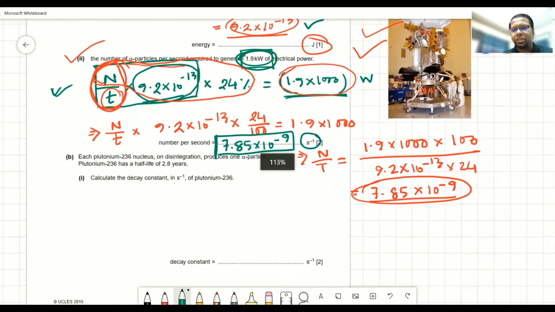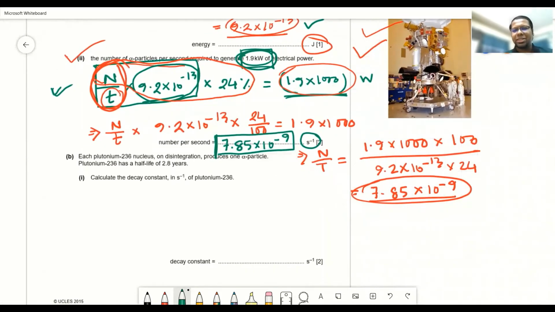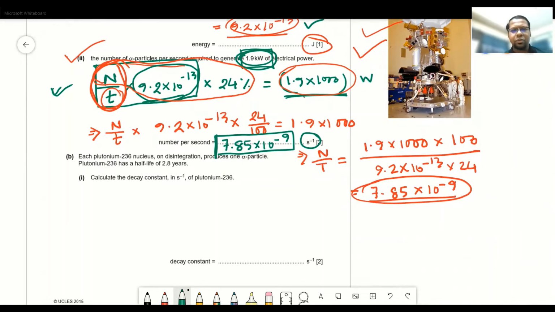If plutonium-236 nucleus on disintegration produces 1 alpha particle. This is a very important information. Each plutonium-236 nucleus on disintegration produces 1 alpha particle. Plutonium-236 has a half-life of 2.8 years. Calculate the decay constant of plutonium-236.